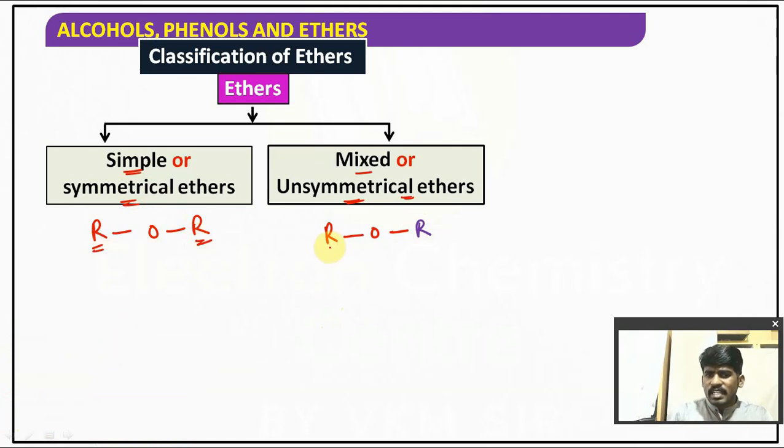But in mixed or unsymmetrical ethers, both the alkyl groups are different. If the two alkyl groups present on either side of the oxygen are the same, that is a simple or symmetrical ether. If the alkyl groups are different, that is a mixed or unsymmetrical ether. Understood?